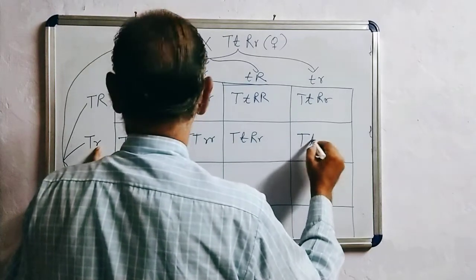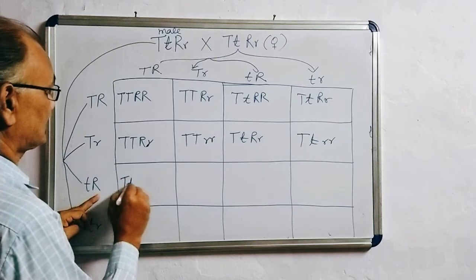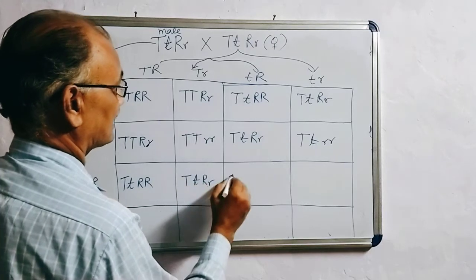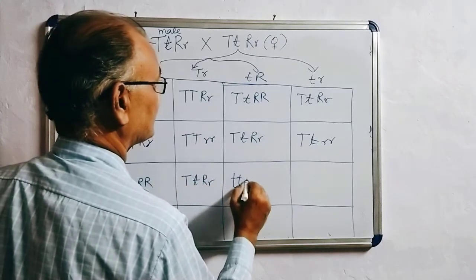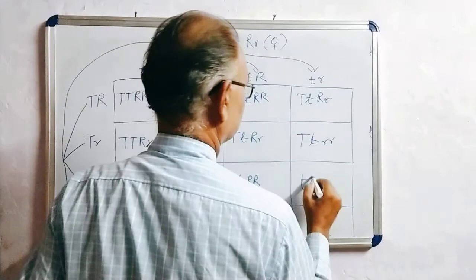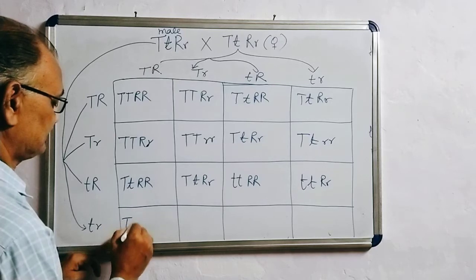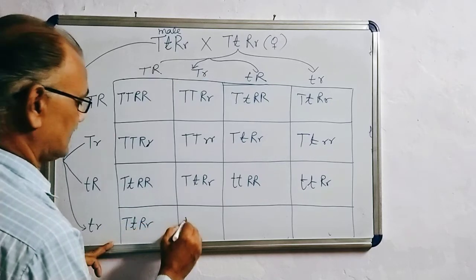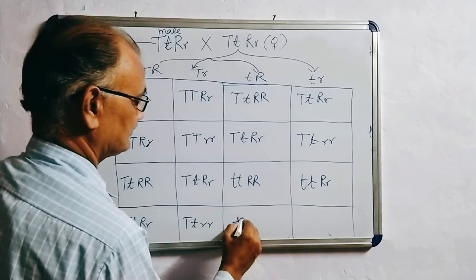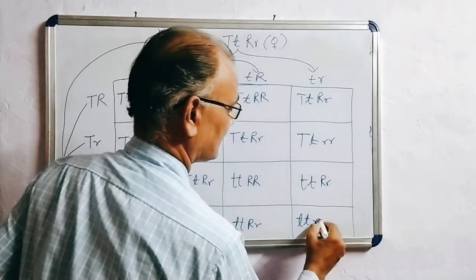Capital T, small r, small r. Small t, capital R, capital R. Small t, capital R, small r. Small t, small r, small r.